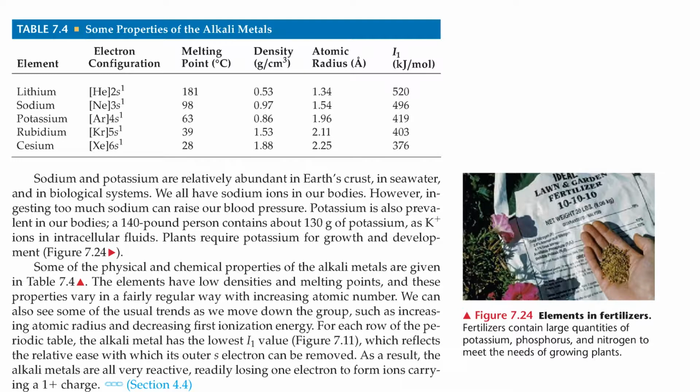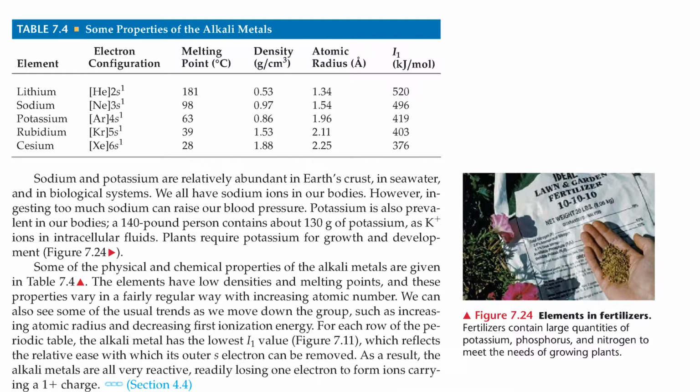Potassium is also prevalent in our bodies. A 140-pound person contains 130 grams of potassium as potassium ions in intracellular fluids. Plants require potassium for growth and development. Some of the physical and chemical properties of the alkali metals are given in Table 7.4.